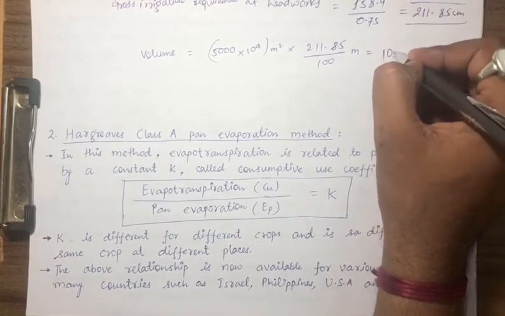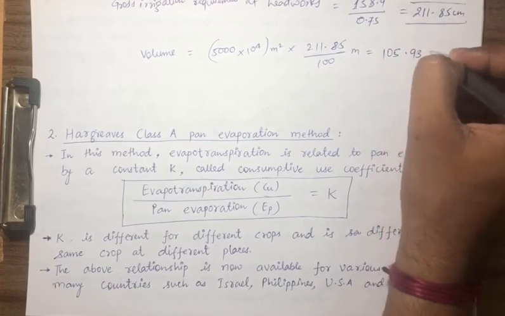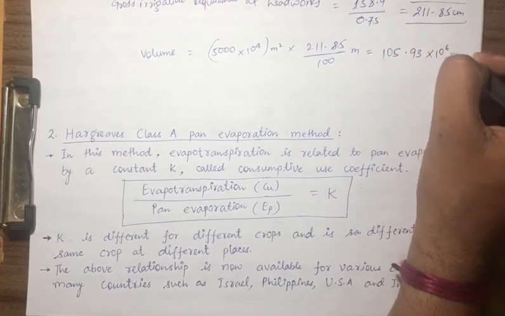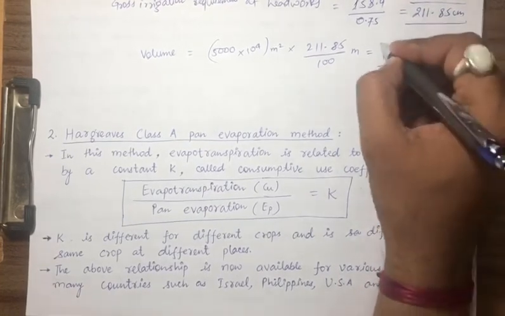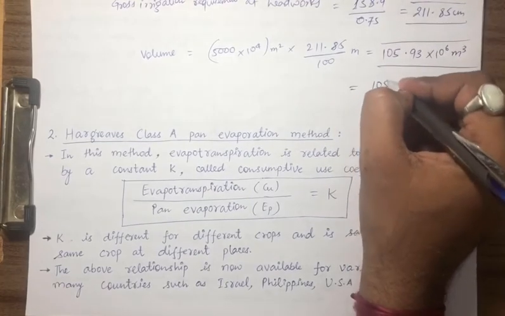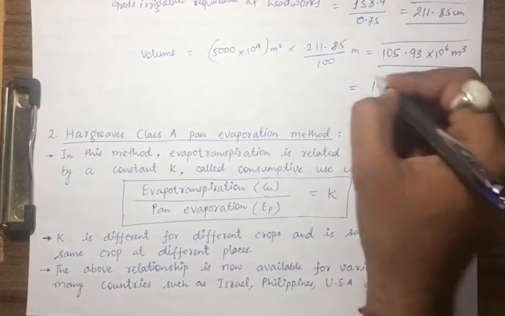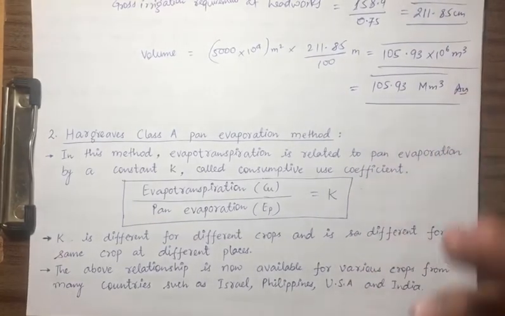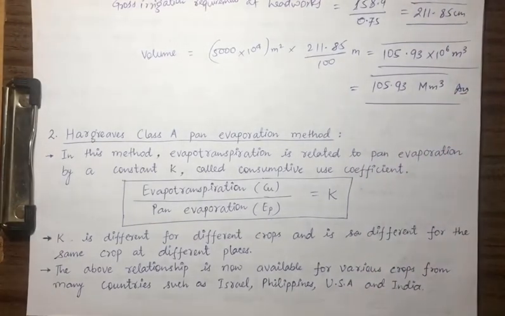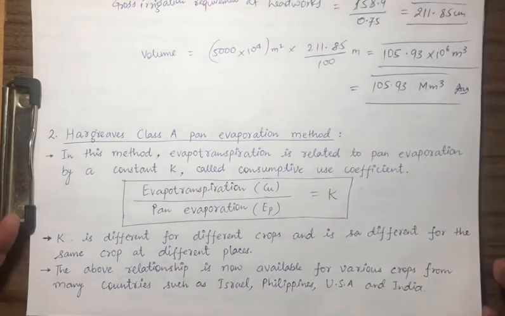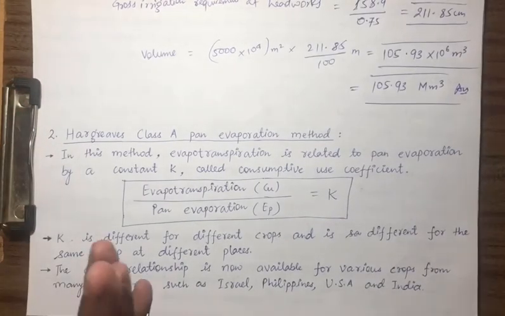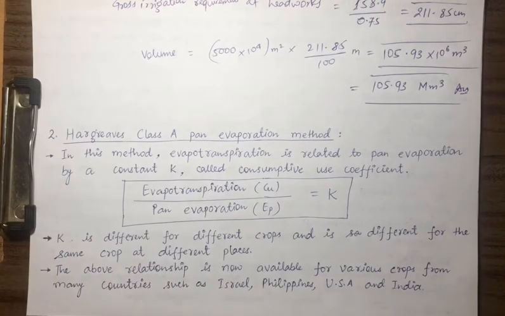So it is coming out to be 105.93 into 10 raised to power 6 meter cube, or 105.93 million meter cube. So this was the answer expected from you. Okay, so if you are having any confusion, this is very simple calculation. We have to just multiply and divide. So we have completed the Blaney-Criddle method.